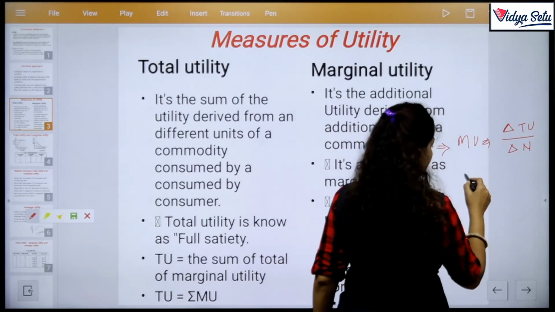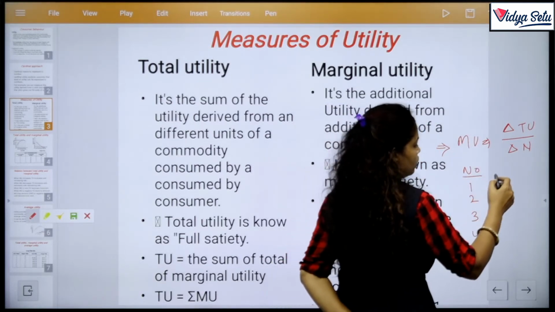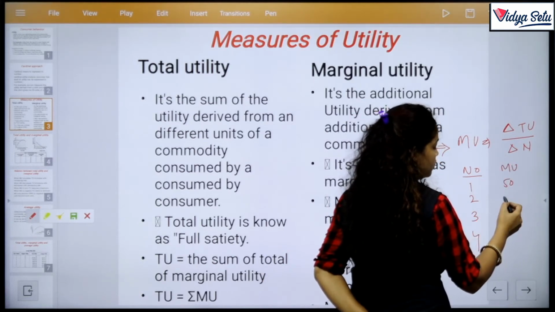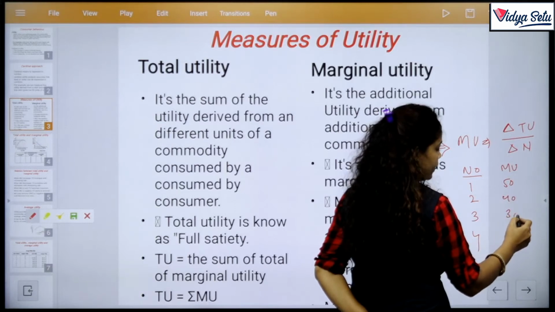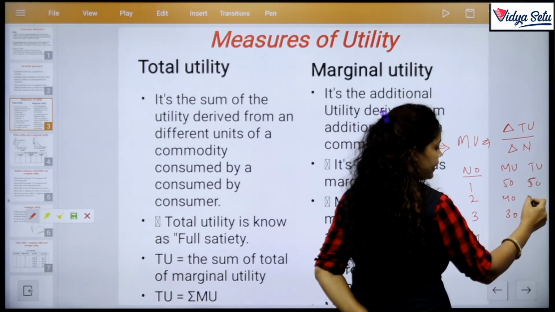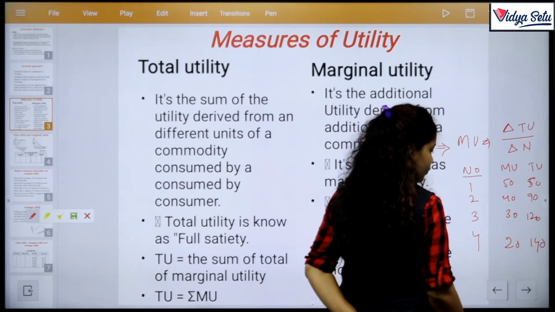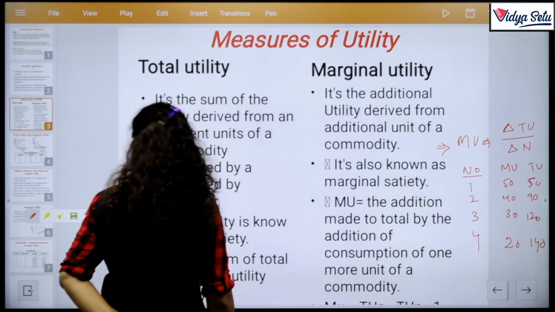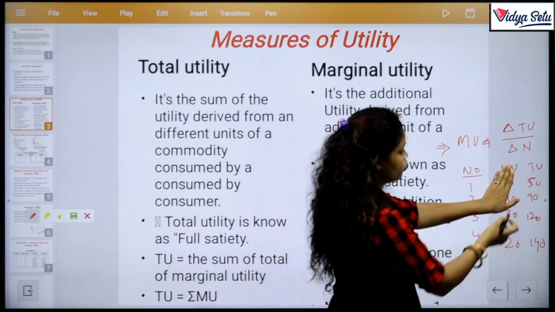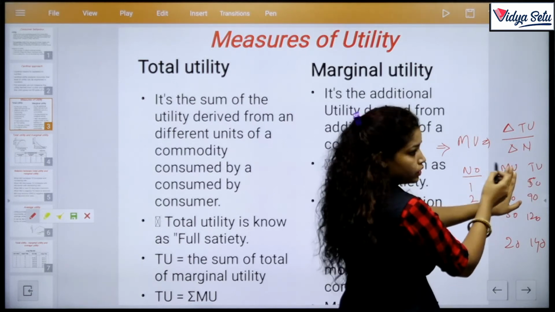Like we draw the example: number of units 1, 2, 3, 4. If MU is 50, 40, 30 and 20, then TU is 50, 90, 120 and 140. Again, if I want to derive the MU from TU: change in TU, 90 minus 50, and change in N is 1, so divided by 1.